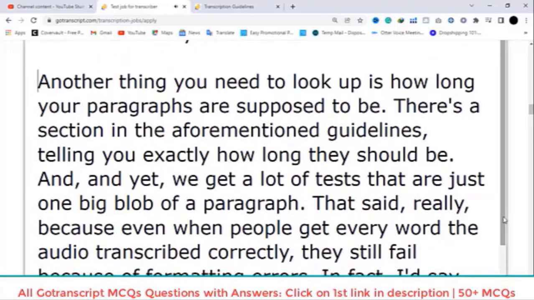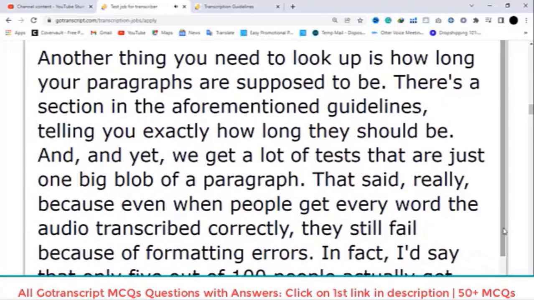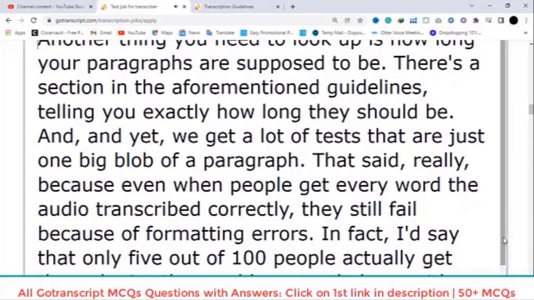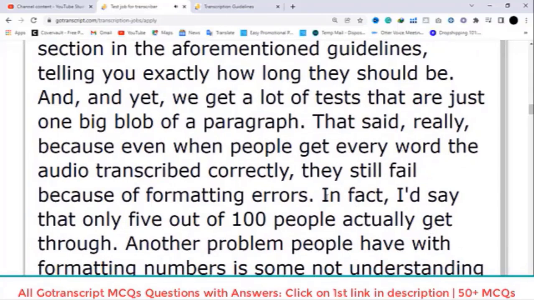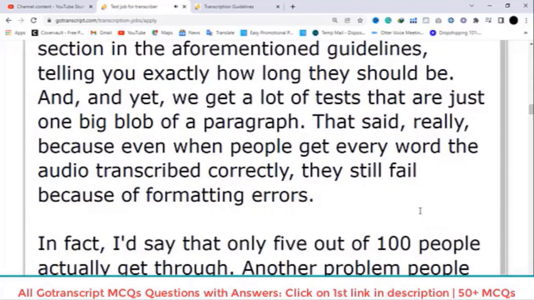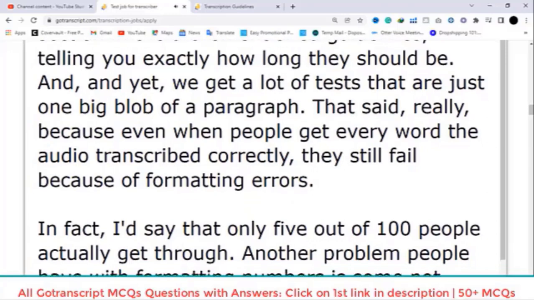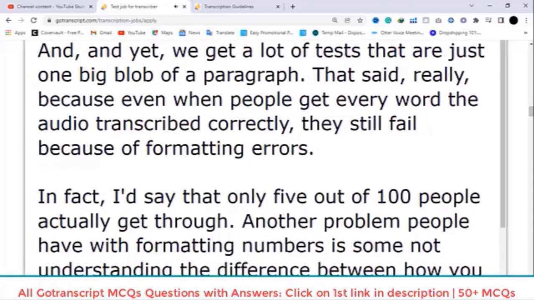It's sad, really, because even when people get every word of the audio transcribed correctly, they still fail because of formatting errors. In fact, I'd say that only 5 out of 100 people actually get through.